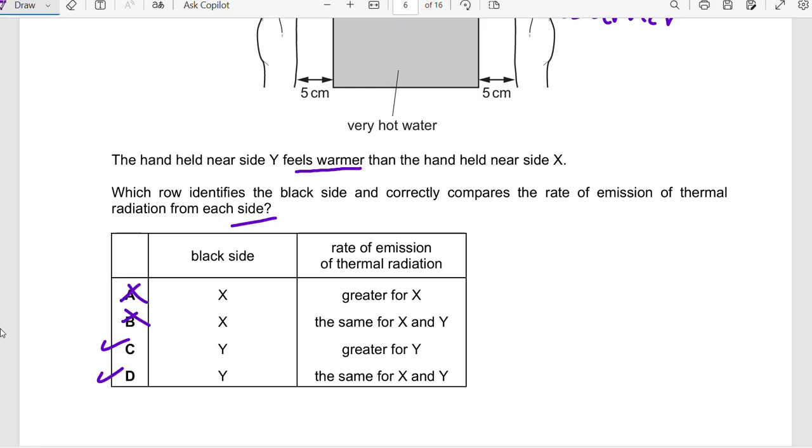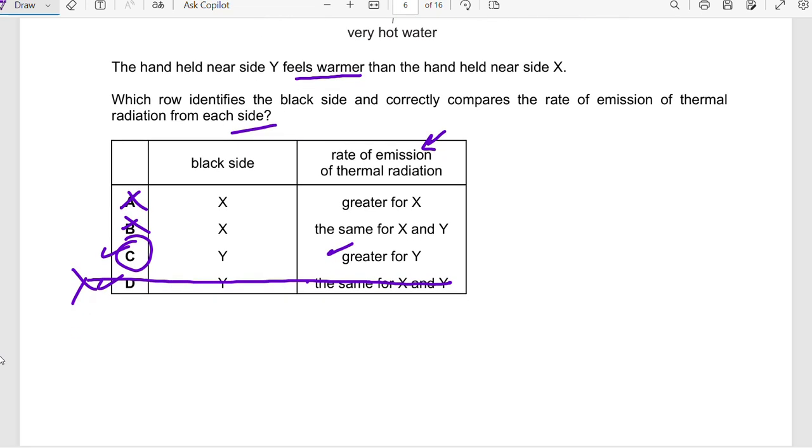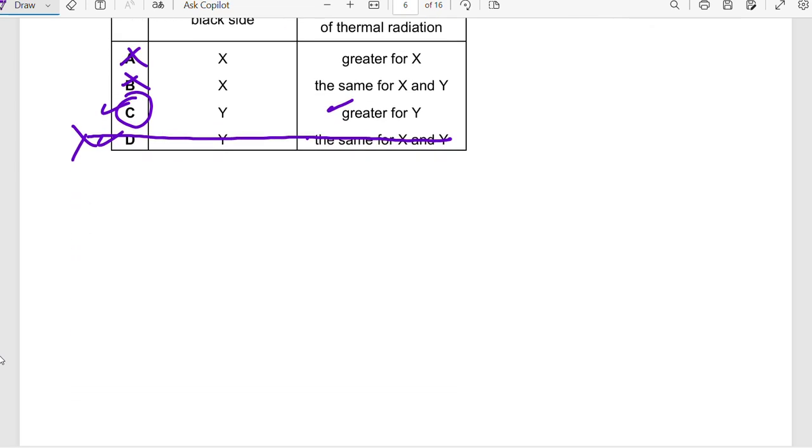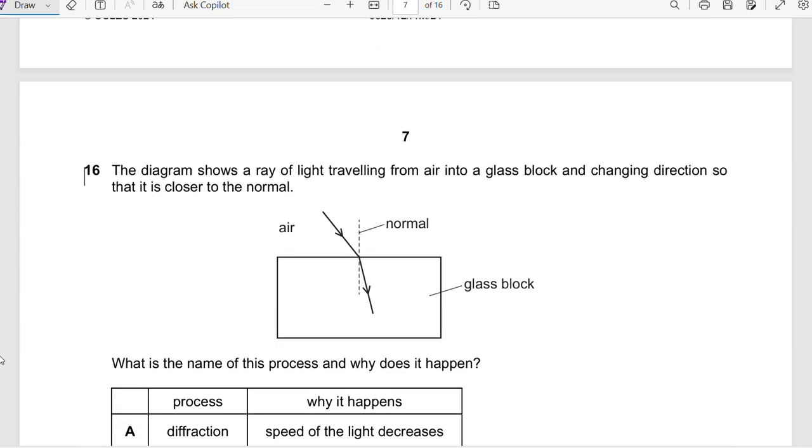Then they say rate of emission of thermal radiation: here they say greater for Y, here they say same. No, it's not the same for X and Y, so this is wrong. The correct option is C. The black side is Y and the rate is greater for Y, meaning greater than X.